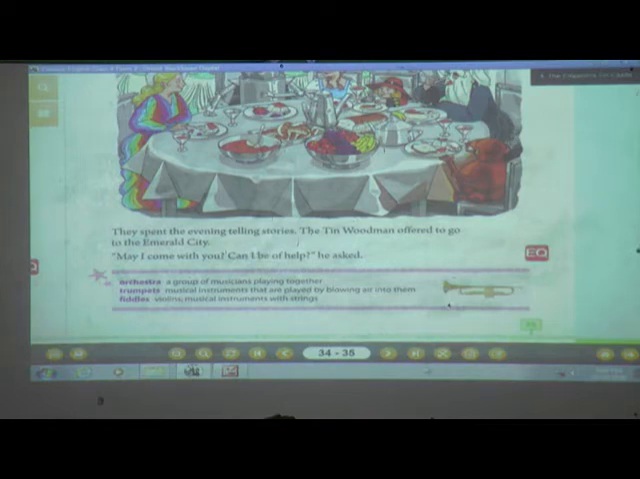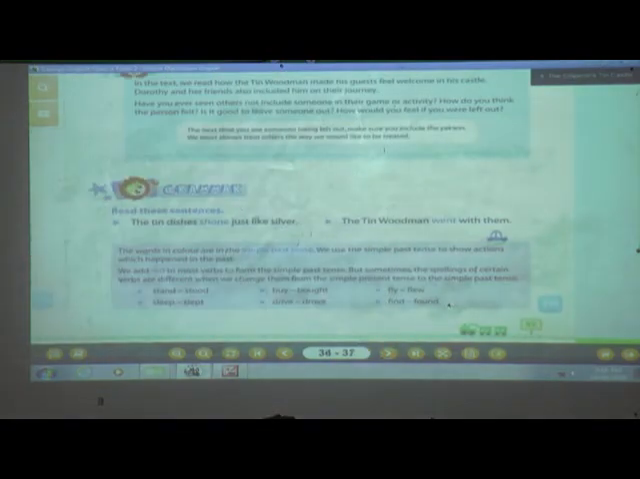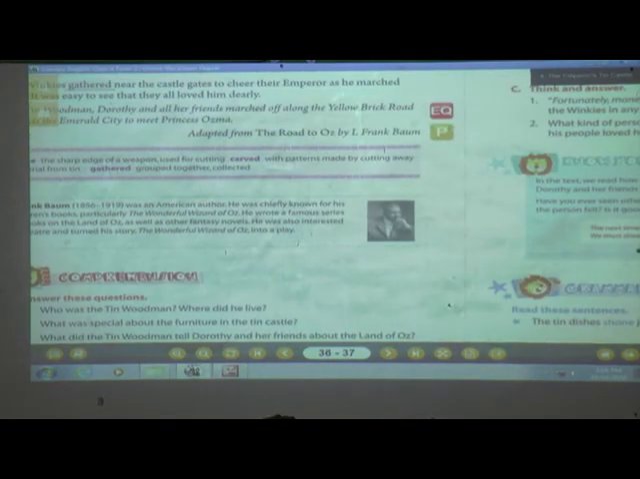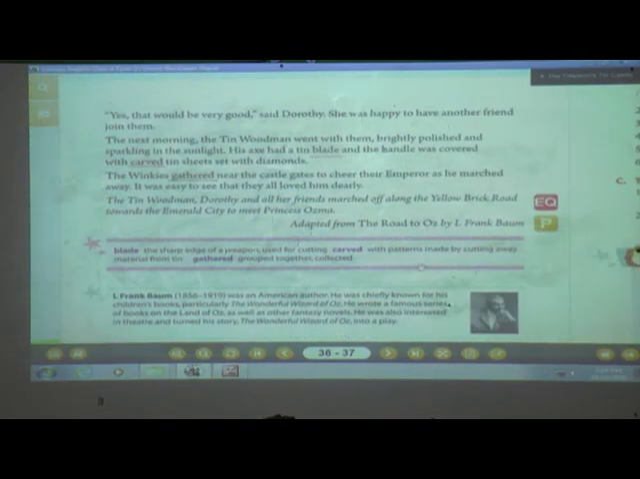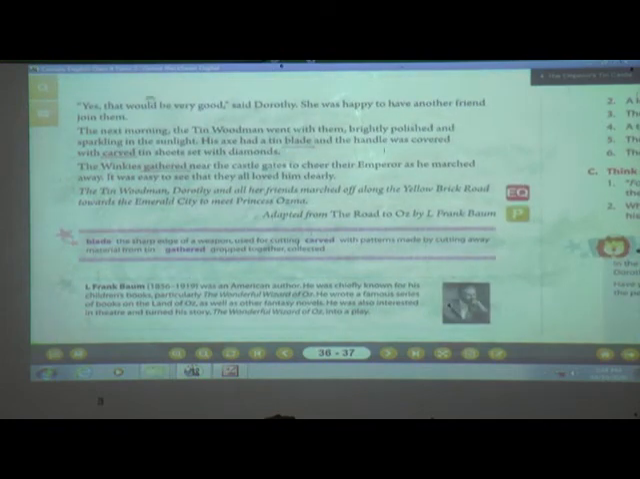Now we'll see on the next page whether he joined or not, whether these people accepted him to go along with them. So from the last paragraph we will come to know what happened next. Now, yes, that would be very good. So when they heard this, the Tin Woodman was going to come with them.